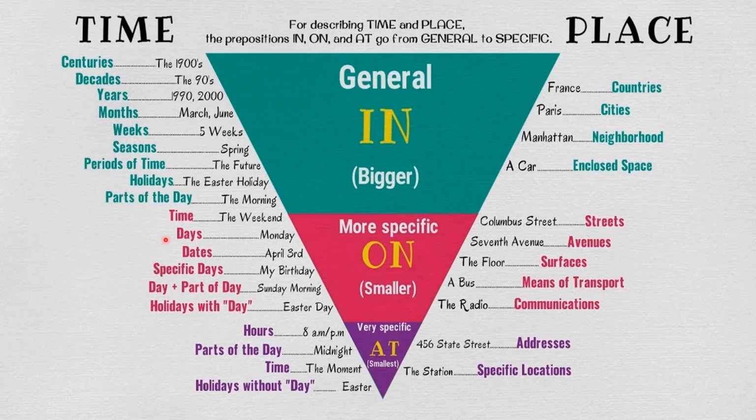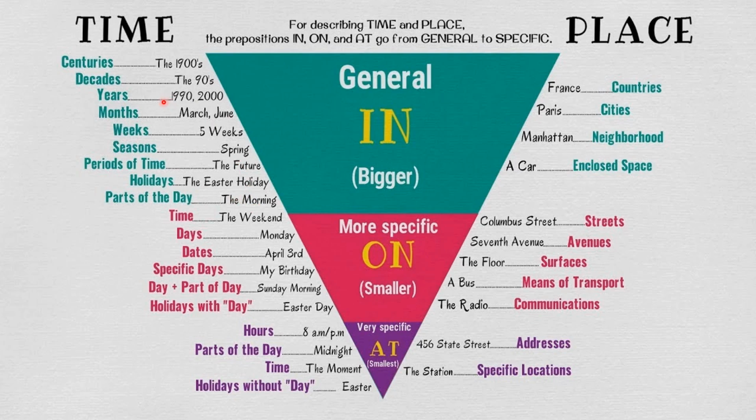Centuries, in centuries. So in the 1900s; decades, in the 90s; years, in 1990 or 2000 or 2020. Months: in March, in June, in July. Before months we have to use the preposition in.